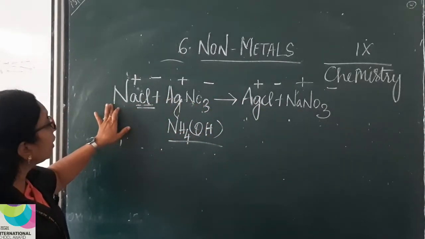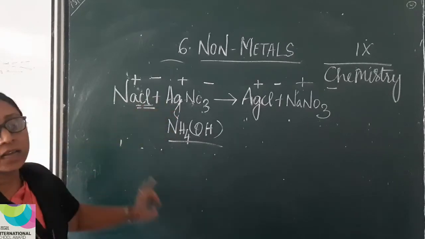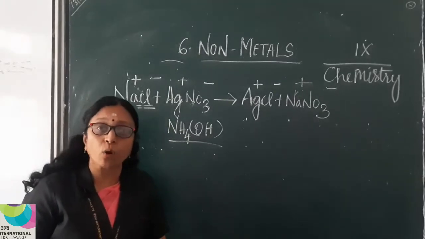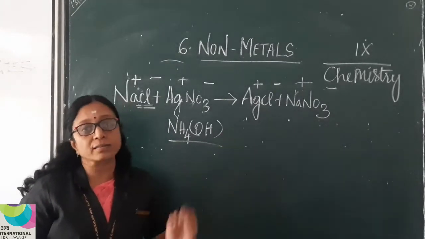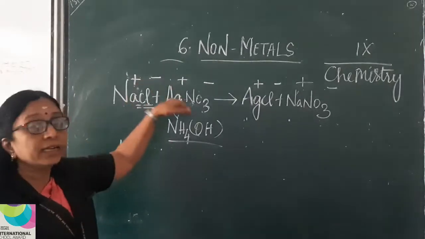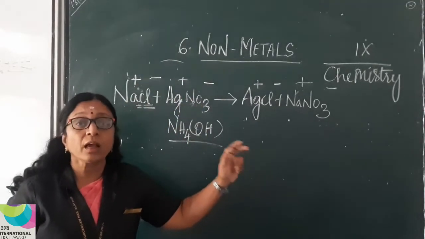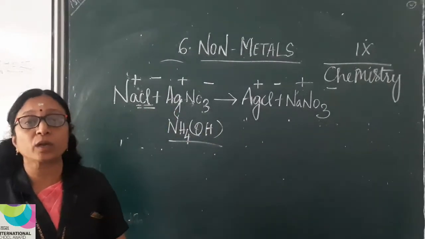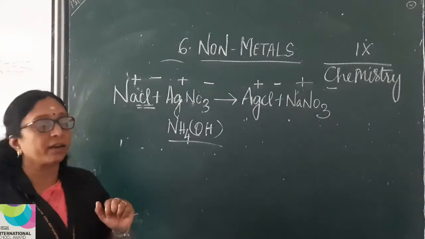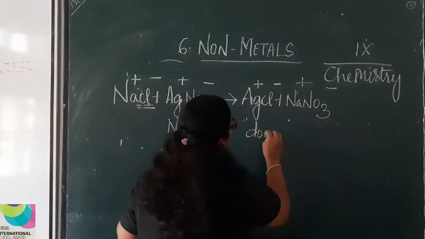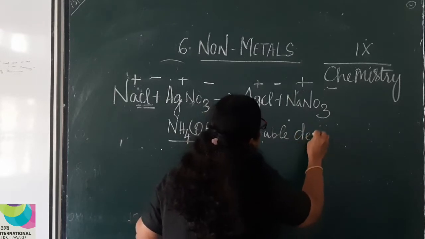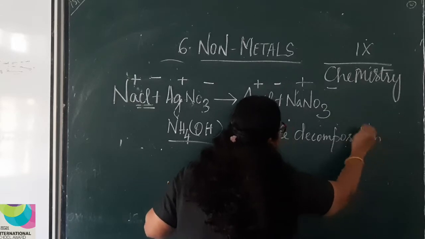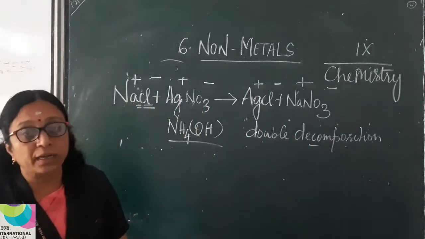Likewise, AgCl is formed here as another product. So there is an interchange of ions between the reactants. You can see there is an interchange of ions between the reactants in a chemical reaction. Such a reaction we call a double decomposition reaction. So we call such reactions double decomposition reactions.